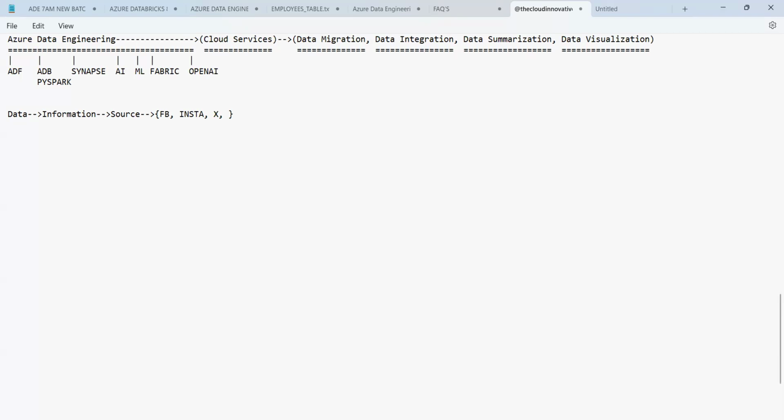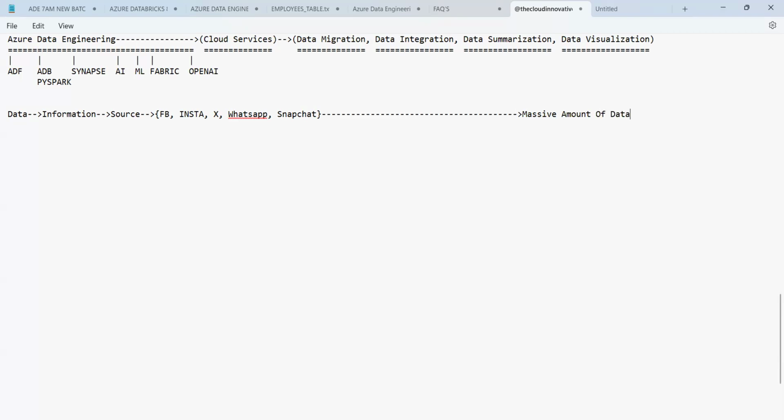Apart from Insta and Twitter, we also have WhatsApp, and then we have Snapchat. All these are the sources of getting the data, where these sources generate a massive amount of data. Am I right? Massive amount of data.